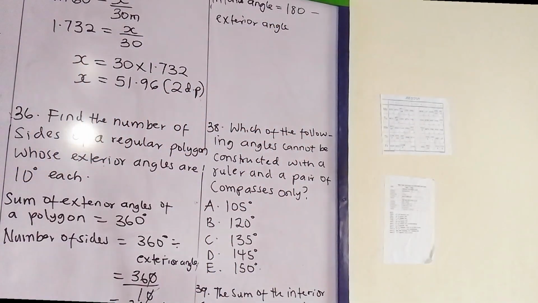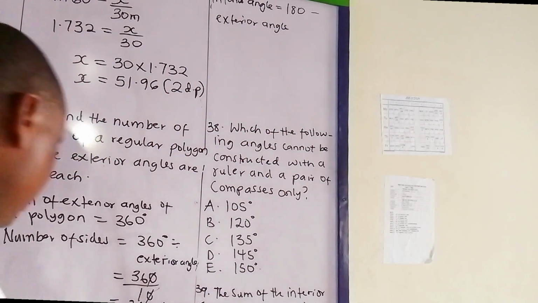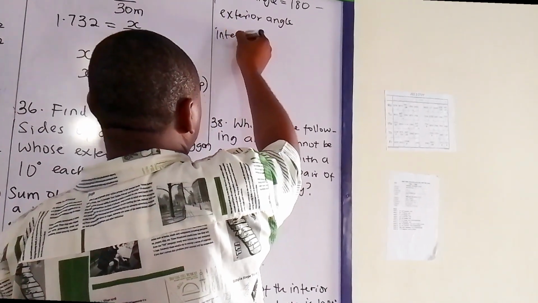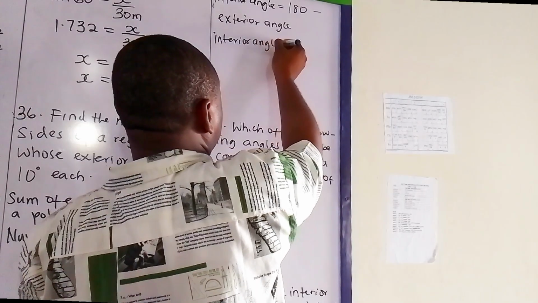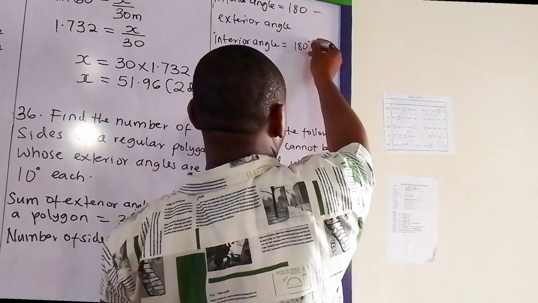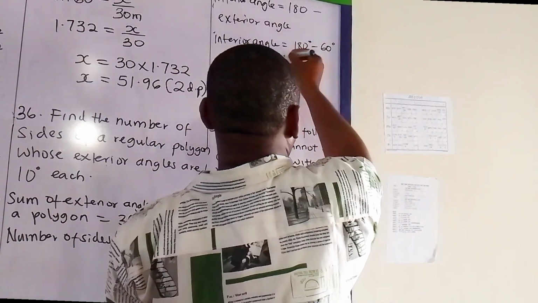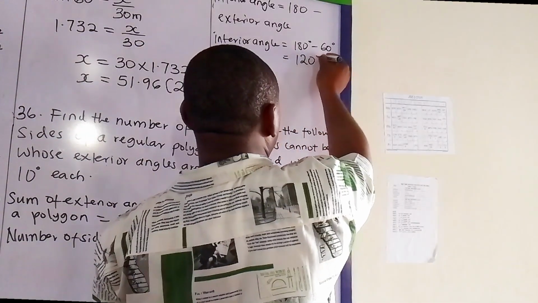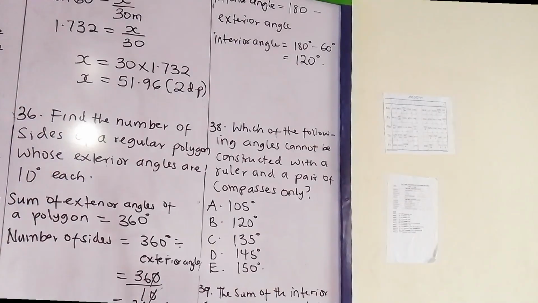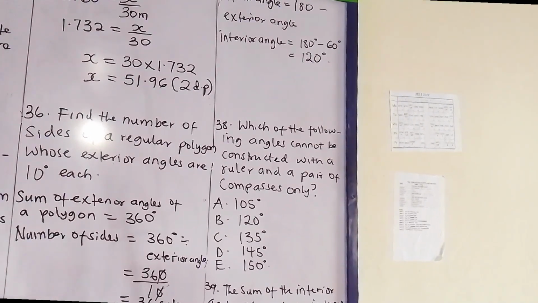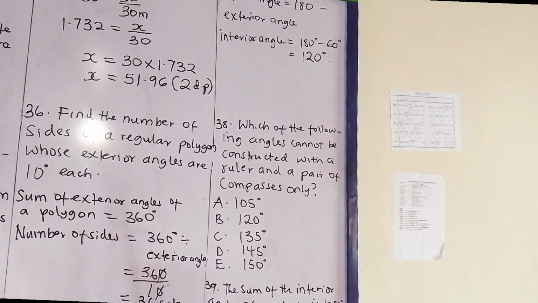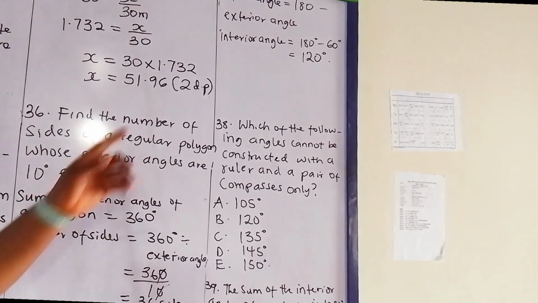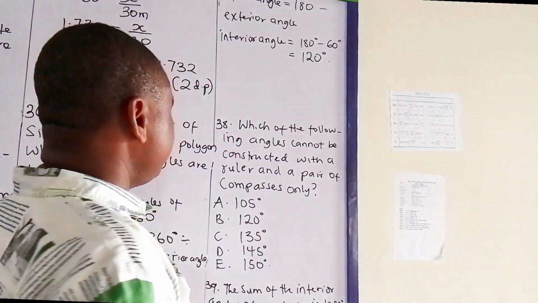In the question, the exterior angle is equal to 60 degrees. So the interior angle is equal to 180 degrees minus 60 degrees, which gives us 120 degrees. So the interior angle of the regular hexagon is 120 degrees.